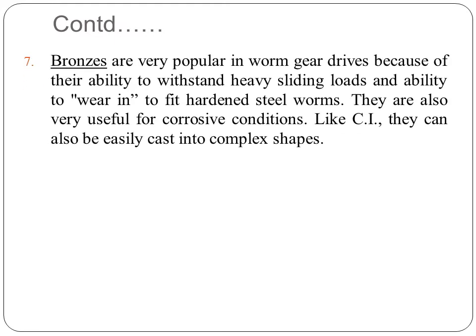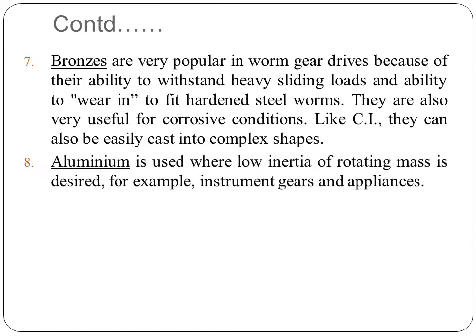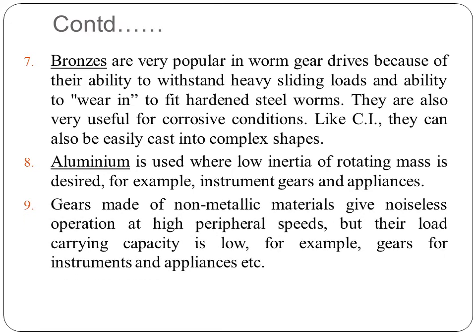Brasses are popular in worm gear drives to withstand the sliding load and because of their ability to wear in to fit the hardened steel worm. They are also useful in corrosive conditions like combustion engines. They can also be easily cast into complex shapes. Aluminium is used where low inertia of rotating mass is desired, for example, instrument gears and appliances.